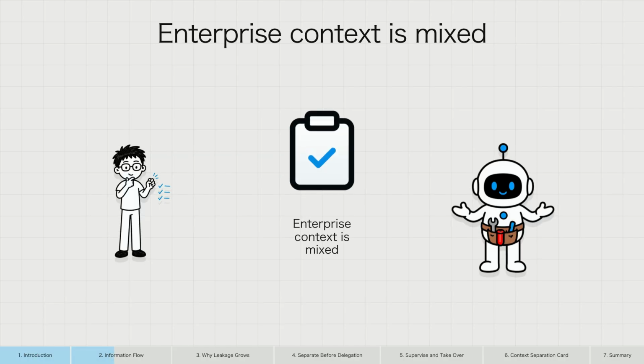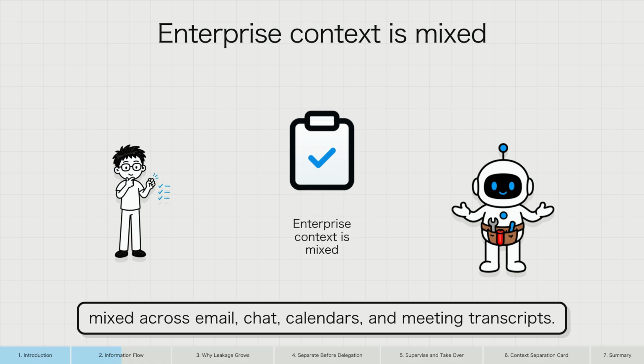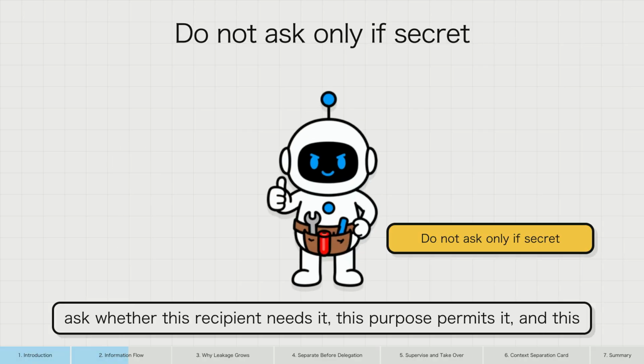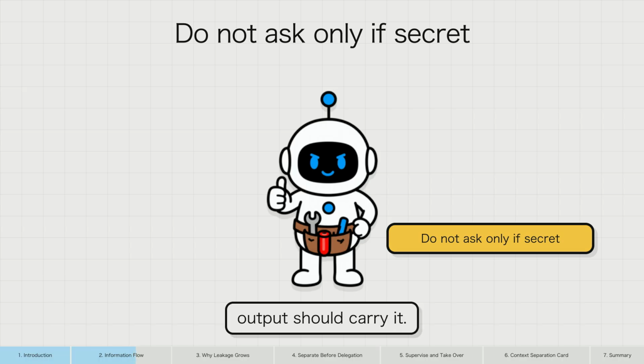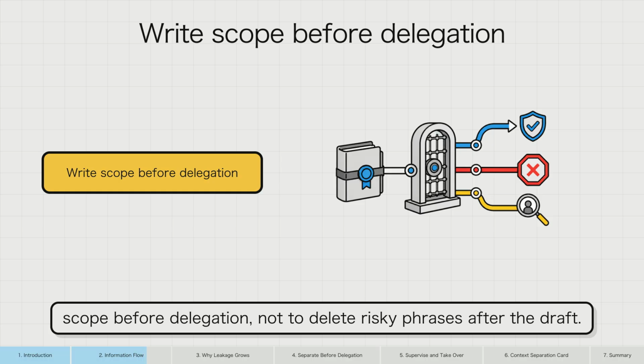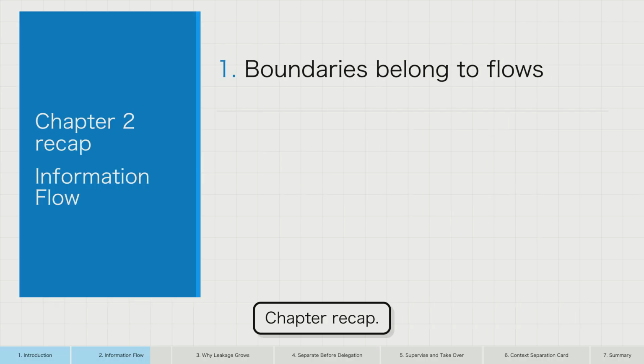The enterprise challenge is that essential and sensitive items are often mixed across email, chat, calendars, and meeting transcripts. Do not ask only whether a record is confidential. Ask whether this recipient needs it, this purpose permits it, and this output should carry it. The human's first job is to define the recipient, purpose, and allowed data scope before delegation, not to delete risky phrases after the draft. Chapter recap.